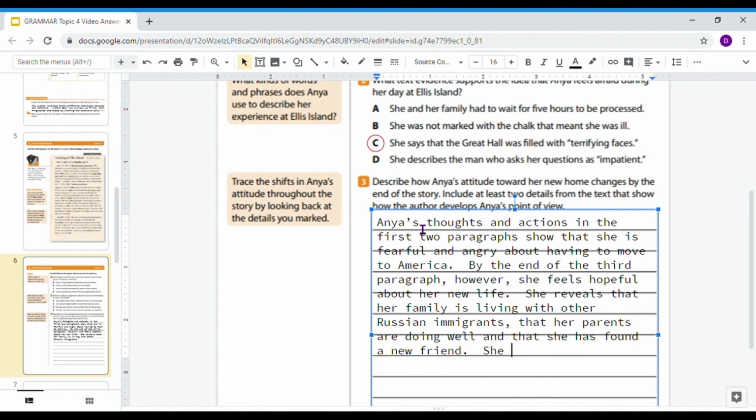She claims that New York City could be a home for her. So in that 3rd paragraph, we really see a big, giant character shift and a character development of Anya's feelings and attitudes towards moving to the United States of America from Russia.